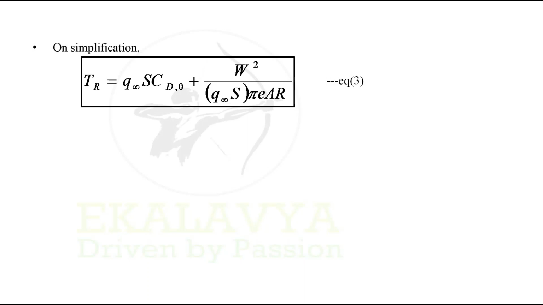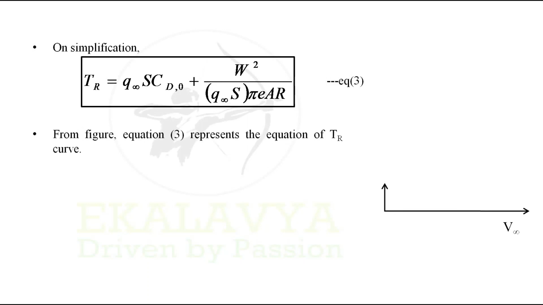Let us denote this as equation 3. So from the figure, equation 3 represents the equation of the thrust required curve.